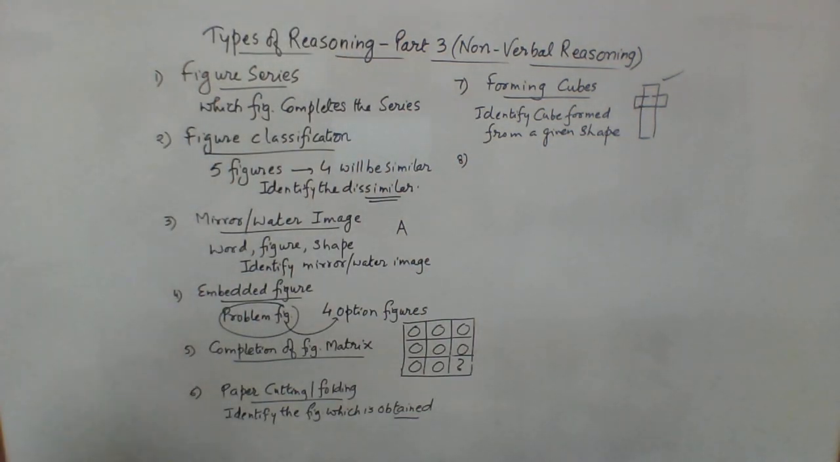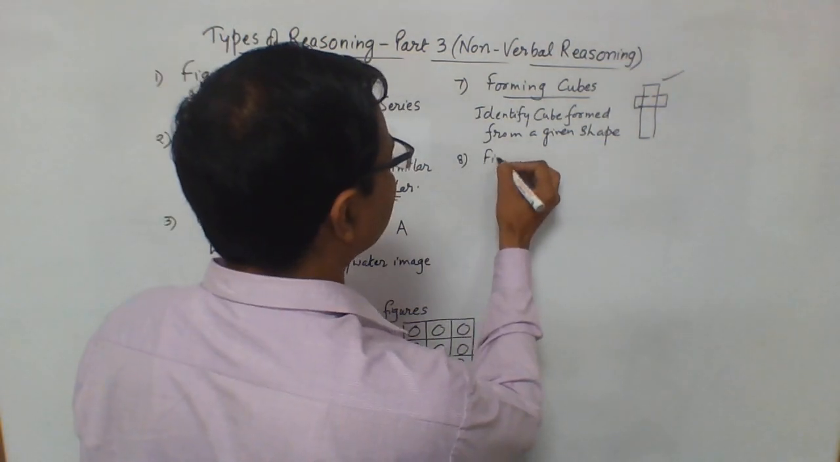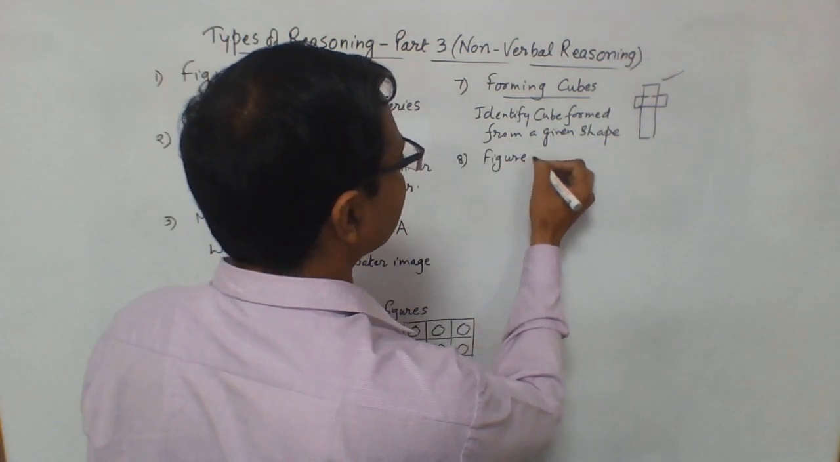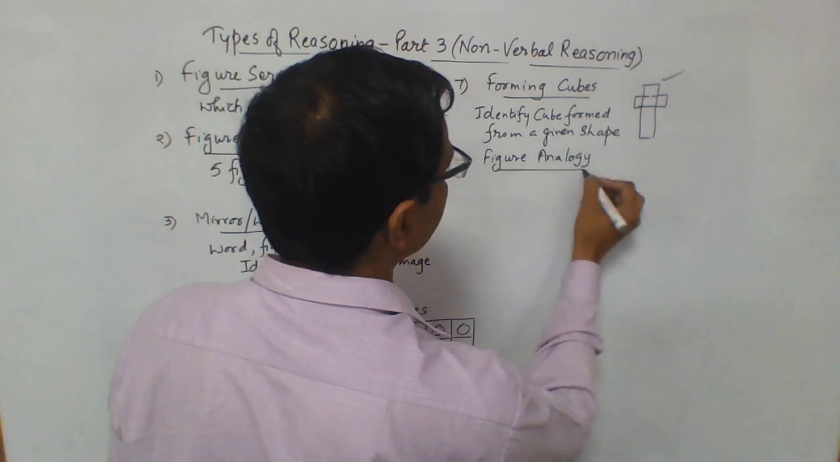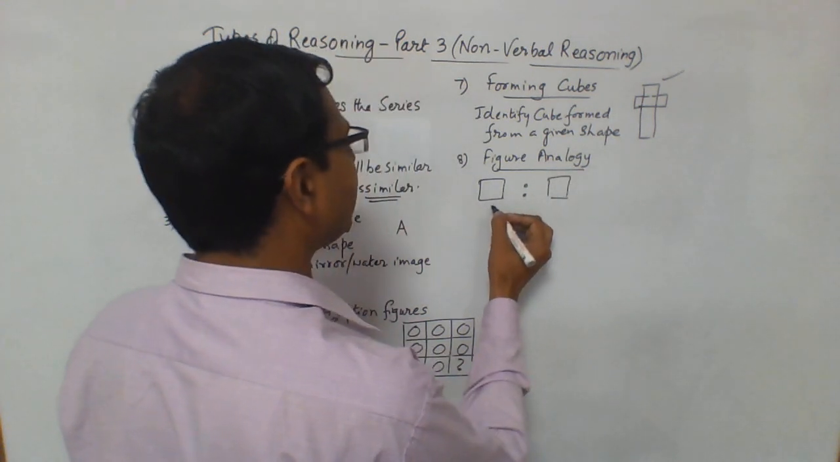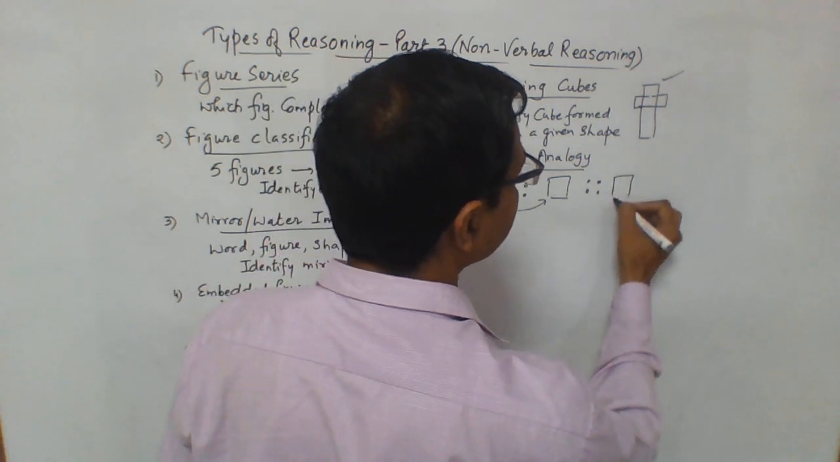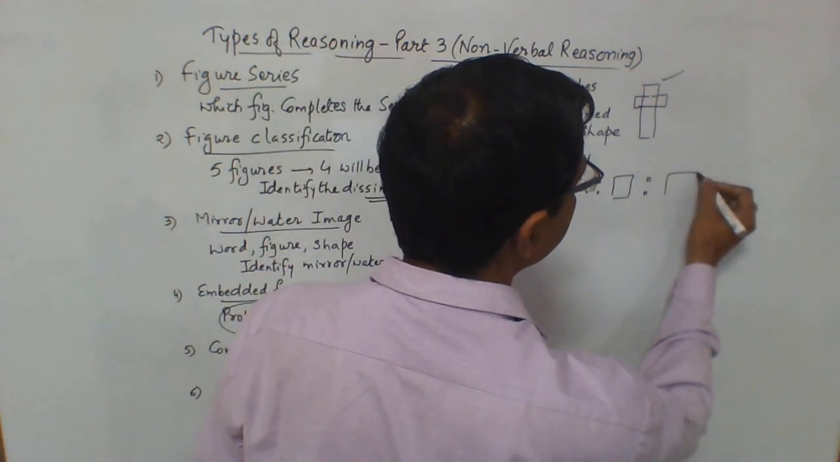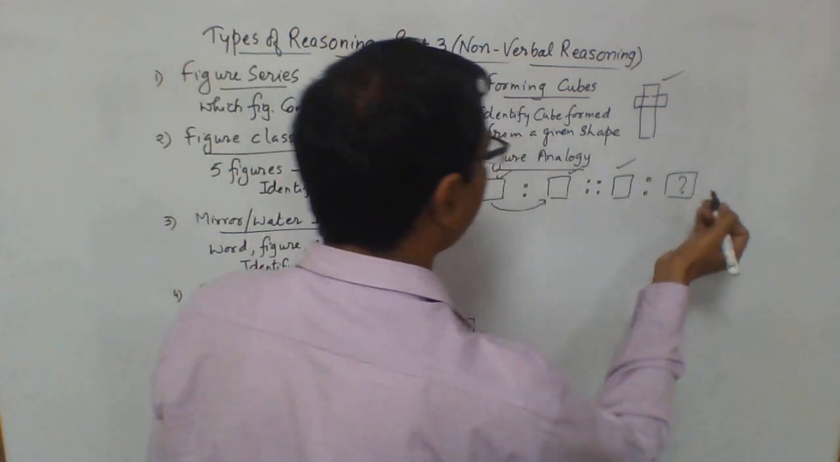This is number 8, analogy. In analogy, you have number analogy, alphabet analogy. Likewise, we have figure analogy. So again, one figure is to another figure. You have to find the relationship between these two and apply that relationship to find which will come in the place of this figure. So these 3 will be given to you, and this you will have to identify.